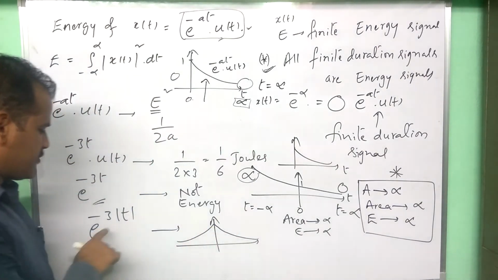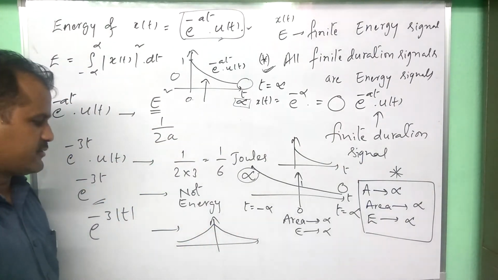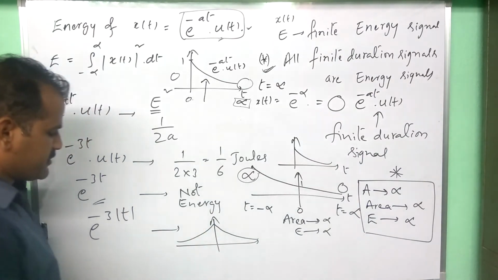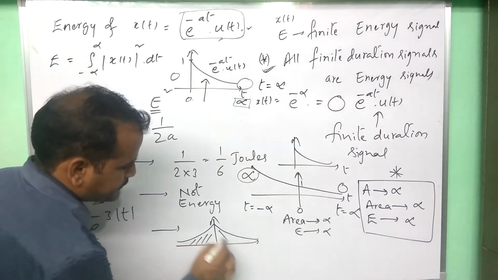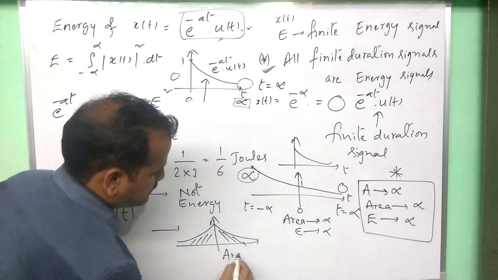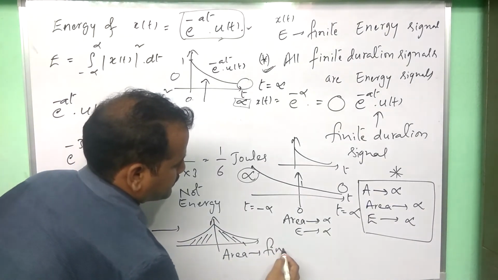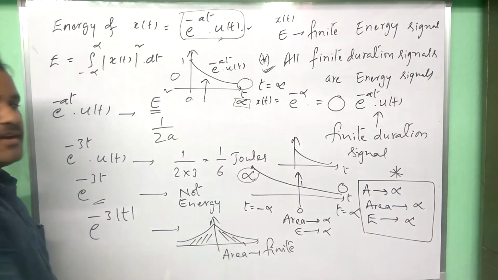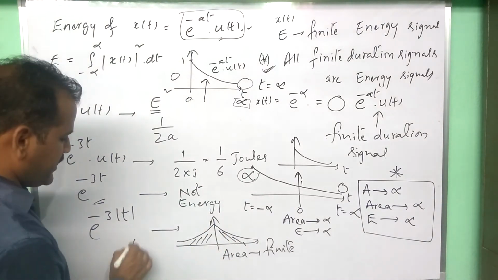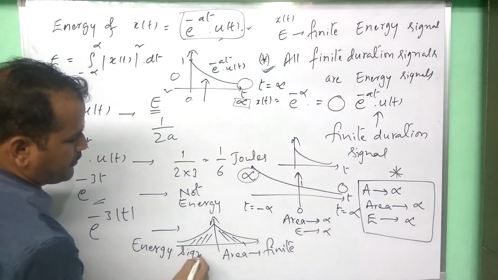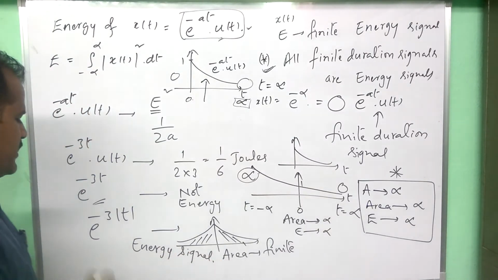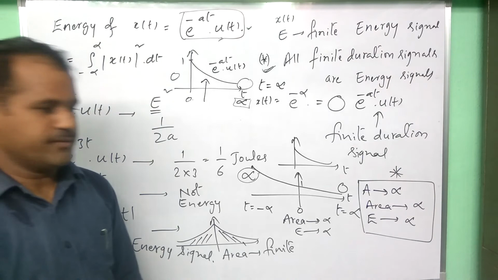How to draw this graph also I have discussed in the basic elementary signals. This is the graph. Here if you observe, the area is finite. If the area is finite, obviously this is an energy signal. Let us derive the energy of this signal in the next video. Thank you.